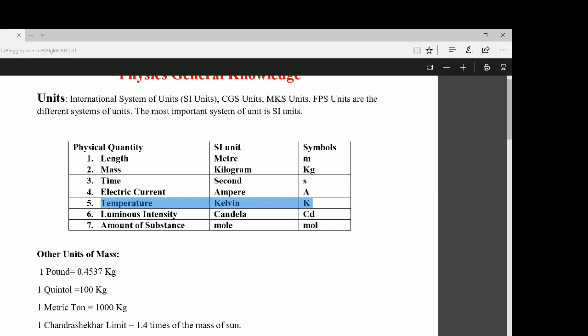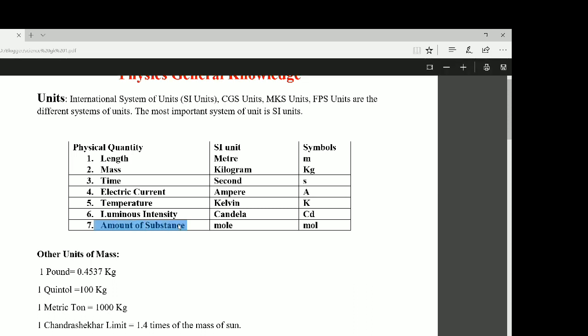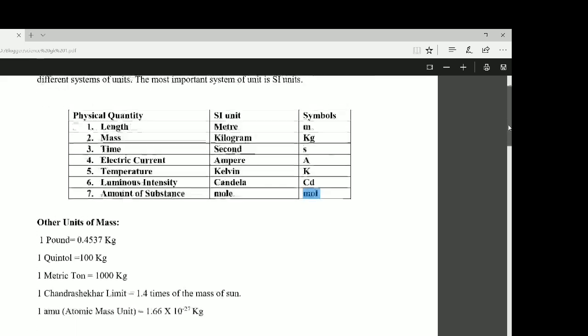Number 6 is luminous intensity. Its SI unit is candela and it is written as cd. Next, number 7, amount of substance. Its SI unit is mole and in symbols it is written as mol. I hope all of you have understood these 7 basic units. Now let us come to the next point.